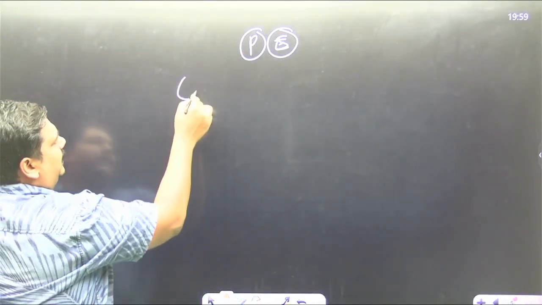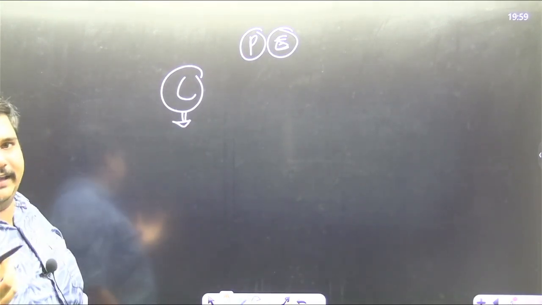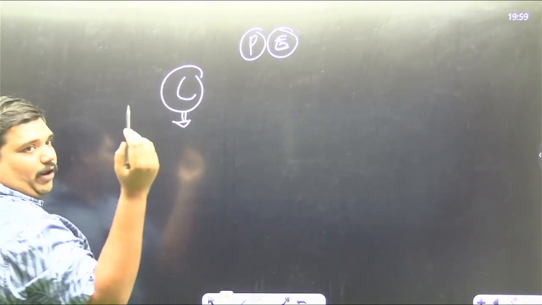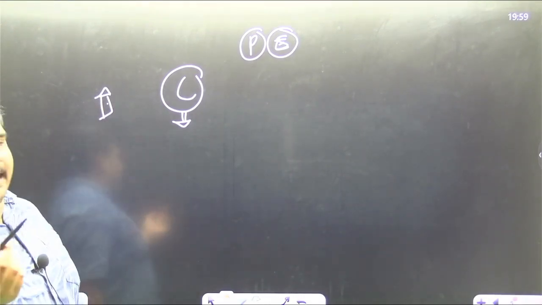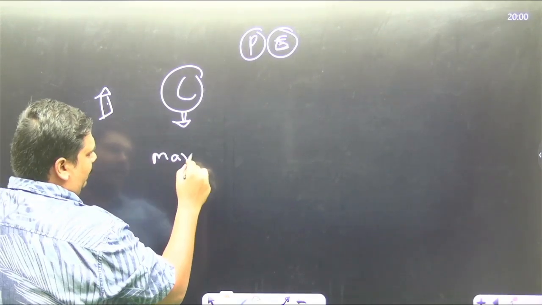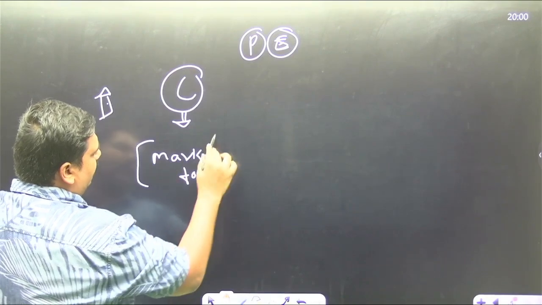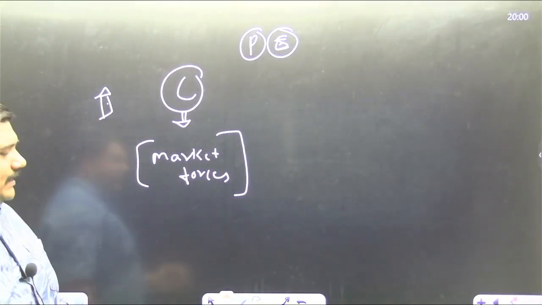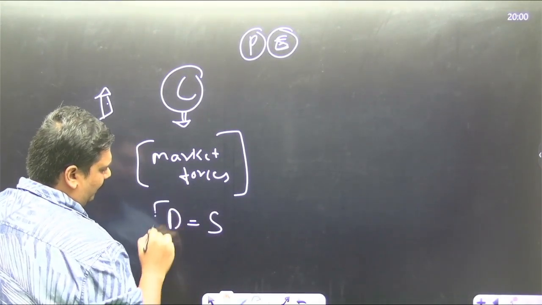In a capitalistic system, the price of the commodity is decided by, we took the example of the pen, the market forces. Now what are market forces? There are two market forces, which are demand and supply.